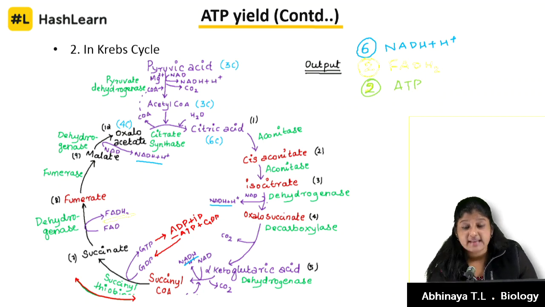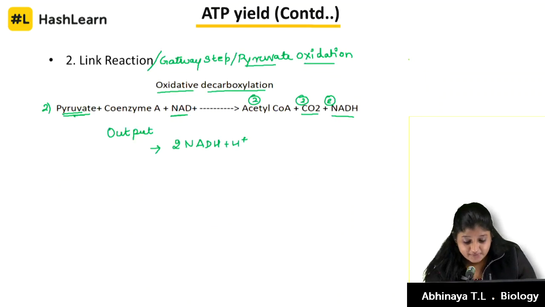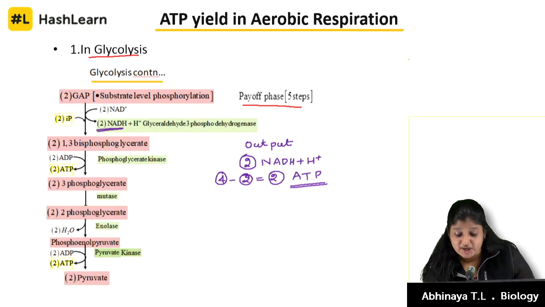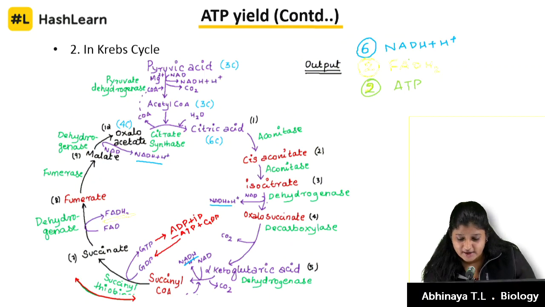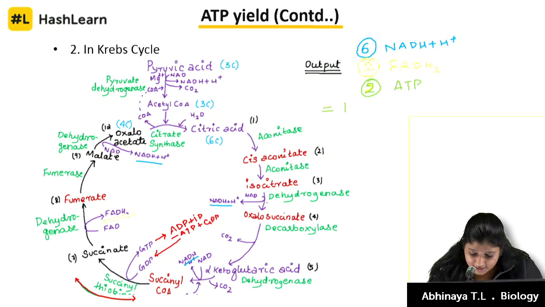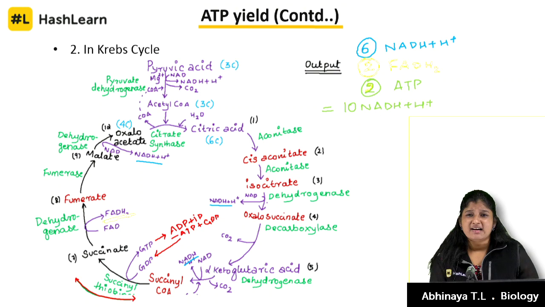How much have we got? The NADH: 6 in Krebs cycle, 2 in pyruvate oxidation, 2 in glycolysis. That becomes 10. Okay, let me write it down here itself. It will be 10 molecules of NADH plus H plus. Yes, kids. There is no FADH2 formed before.